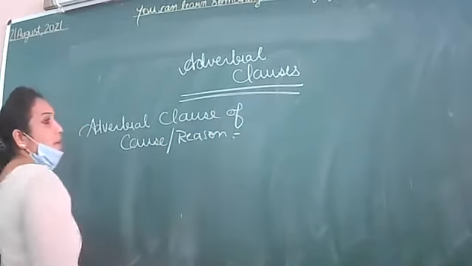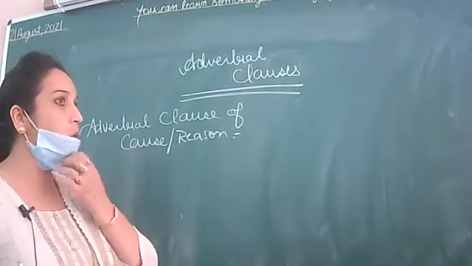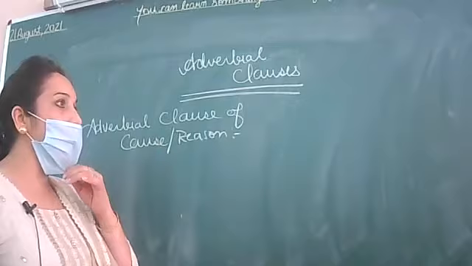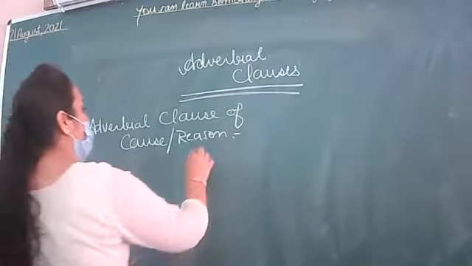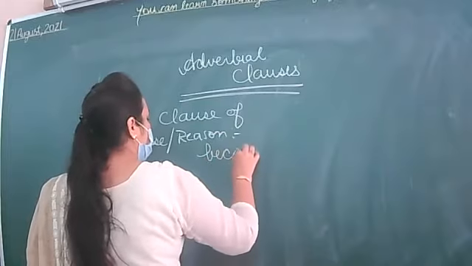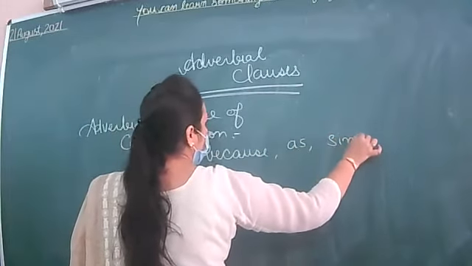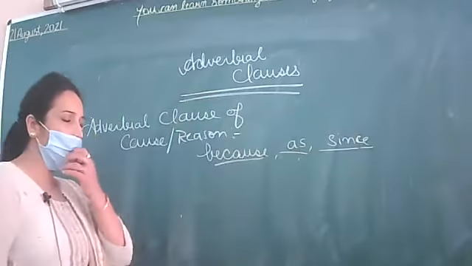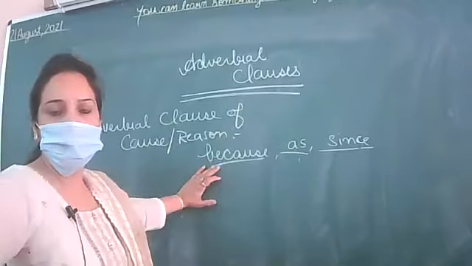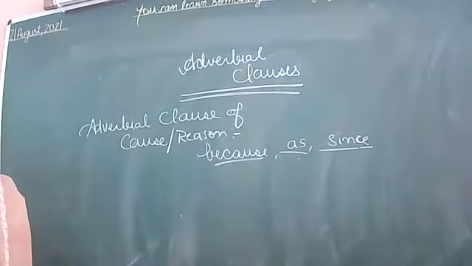Whenever any principal clause is given and after that principal clause a subordinate clause is given, and this subordinate clause is joined using words like because, as, since, then your subordinate clause starts with these conjunctions. So it will come into the category of adverbial clause of cause or reason. Okay. For example,